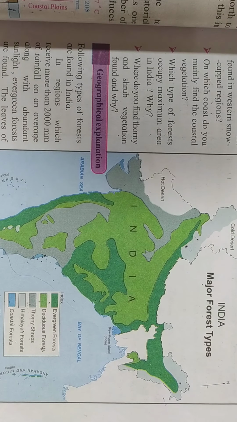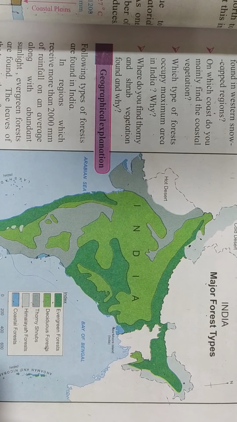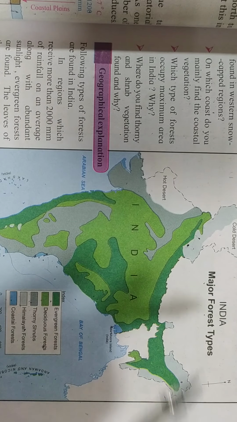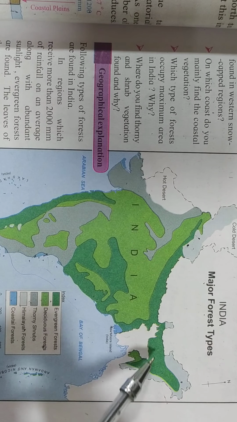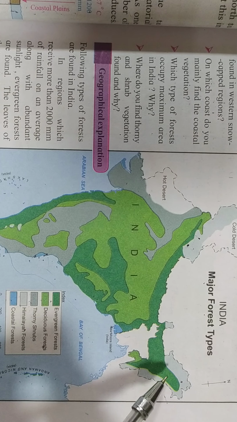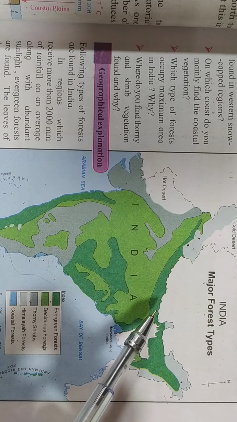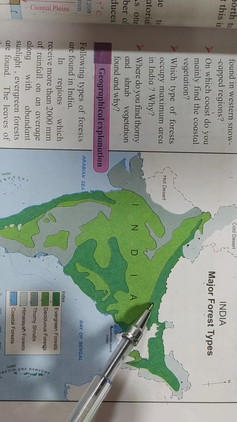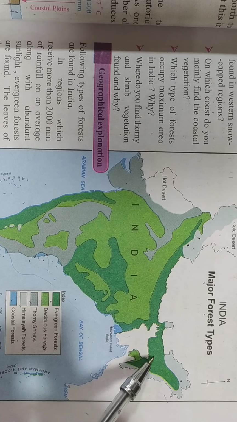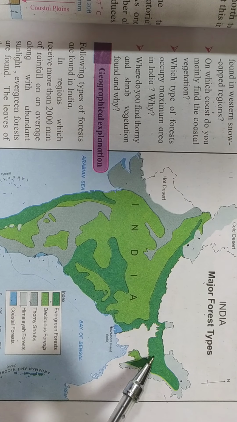That means how much less? Less than 70 centimeters of rainfall. Evergreen forests are found in the regions that receive nearly 2000 millimeters or more rainfall.